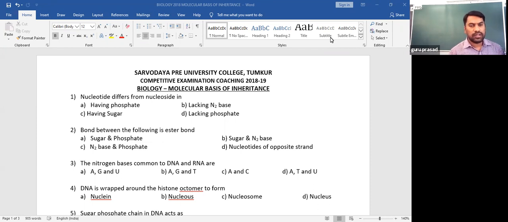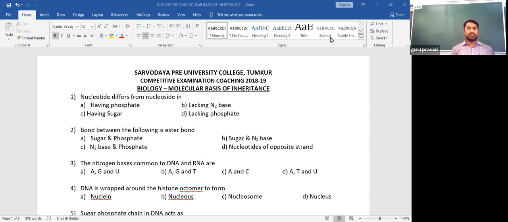Question number 3. The nitrogen bases common to DNA and RNA are. Of course, we thought about that in the synopsis. I told you the nitrogen bases A, G, T, C in case of DNA, and A, G, U, C in case of RNA. Now they are asking which nitrogen bases are common to both DNA and RNA.